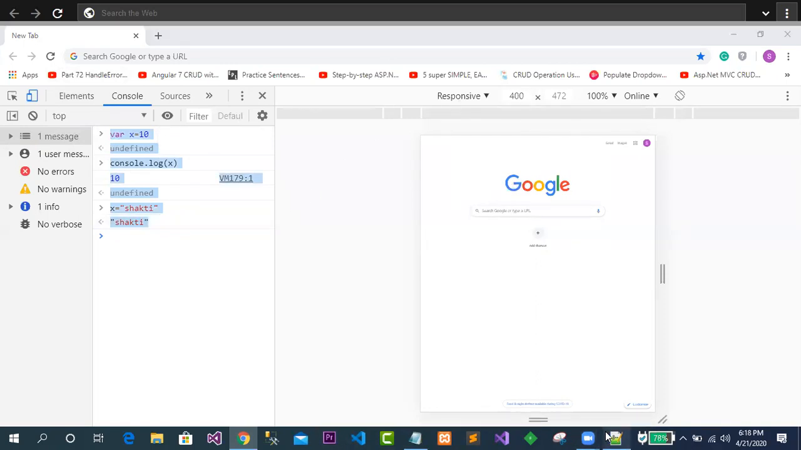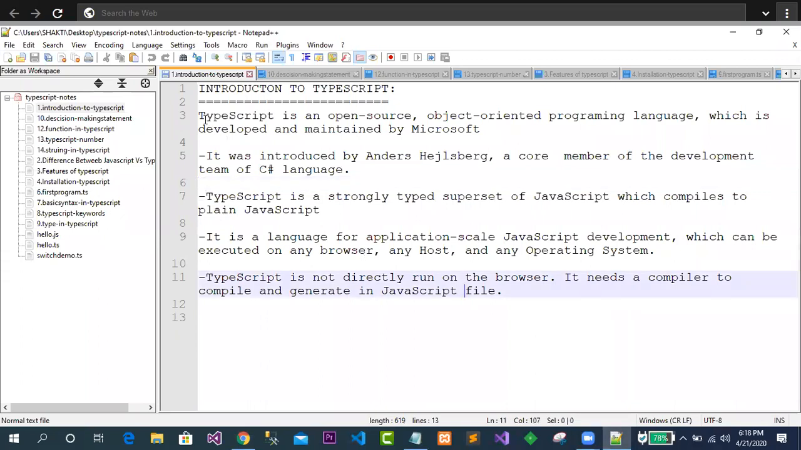Just come to the notes here and observe what exactly is written. TypeScript is an open source object oriented programming language which is developed and maintained by Microsoft. Microsoft has given you a chance to work on object oriented structures, with keywords like C# and Java, so it is quite easy to understand. It was introduced by Anders Hejlsberg, who is also the father of the C# language.